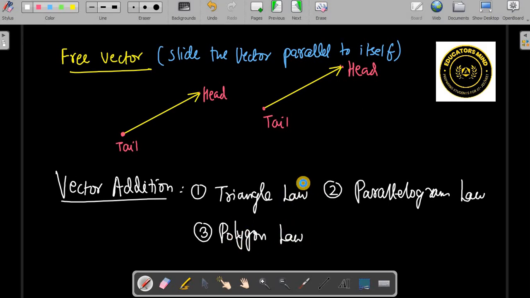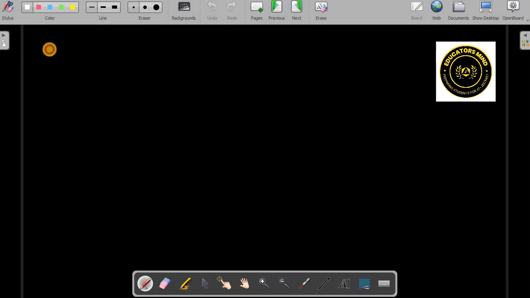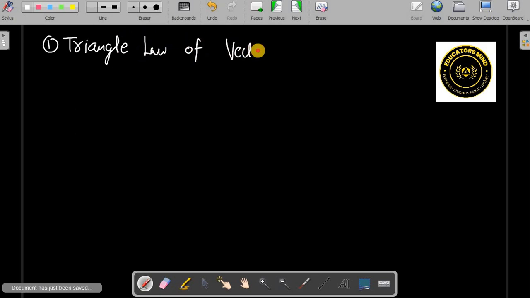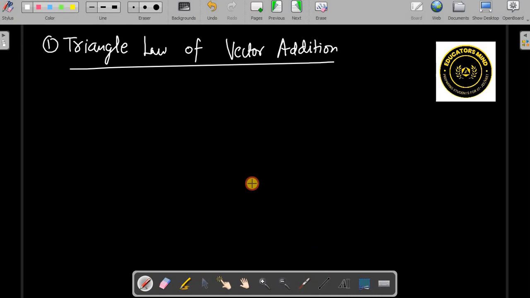So let's discuss the triangle law first. The triangle law of vector addition. Two forces or two vectors can be added.